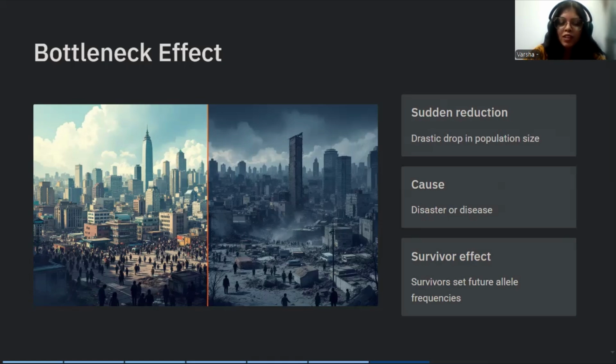So what will happen? The state will lose almost 90% of its businessmen. The same thing happens in the bottleneck effect also. A sudden disaster, natural disaster, or disease wipes out the maximum of the population. So the survivors determine what the future allele frequencies will be.